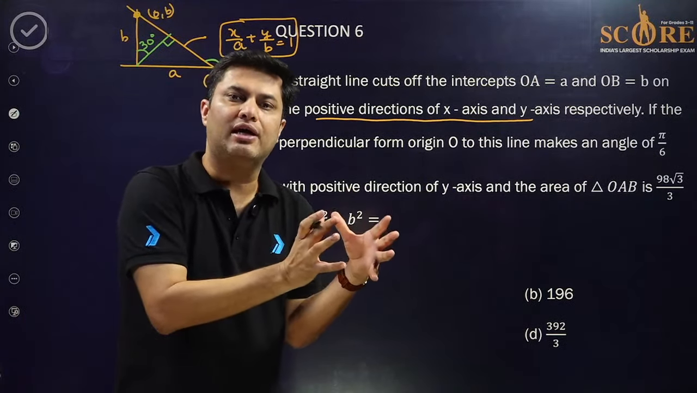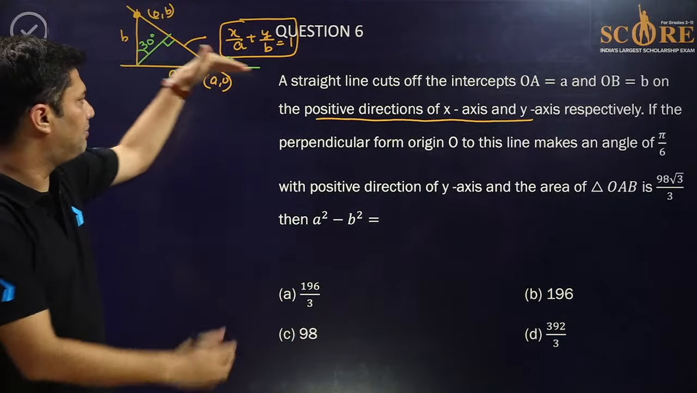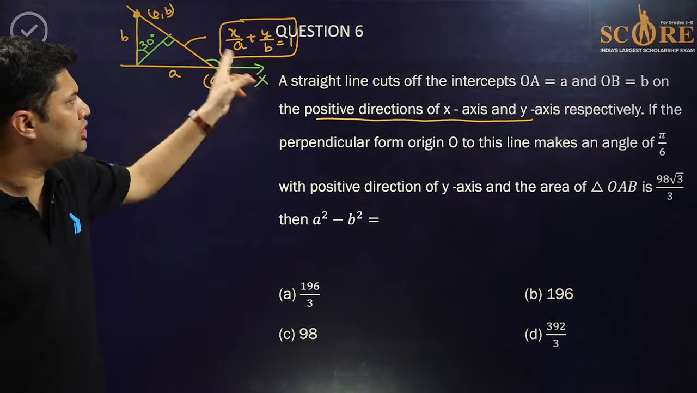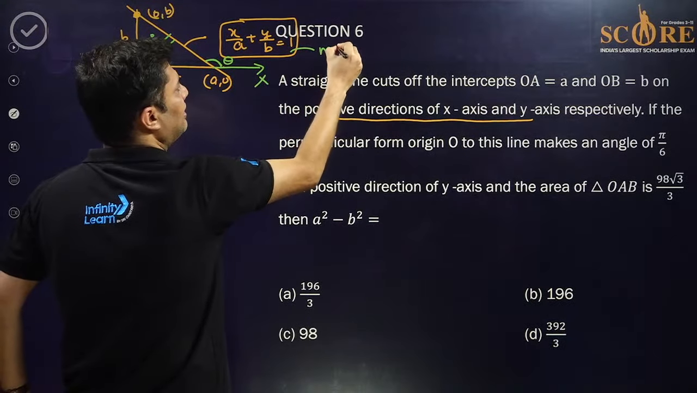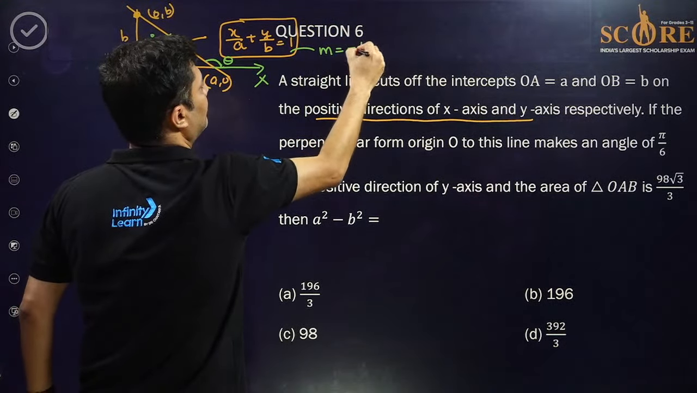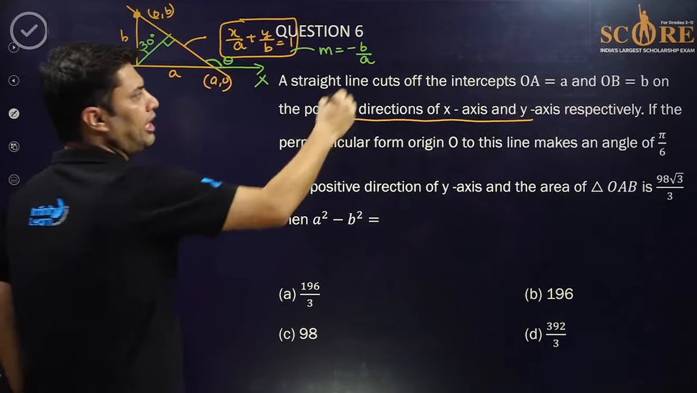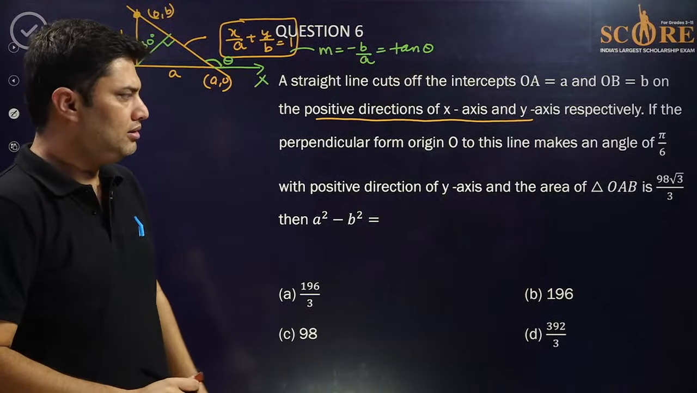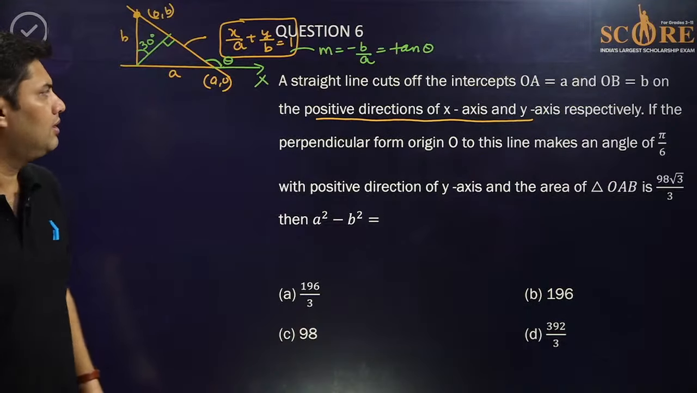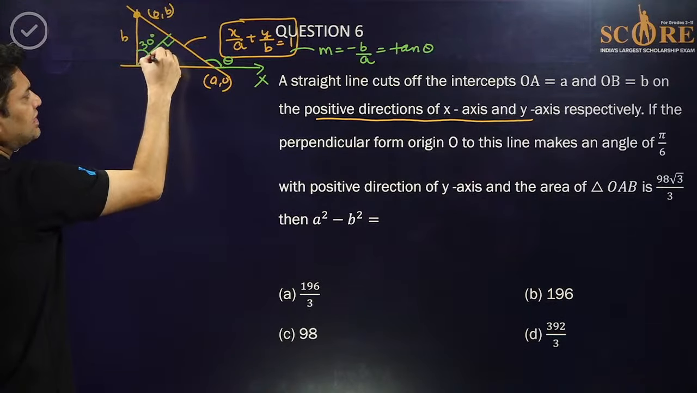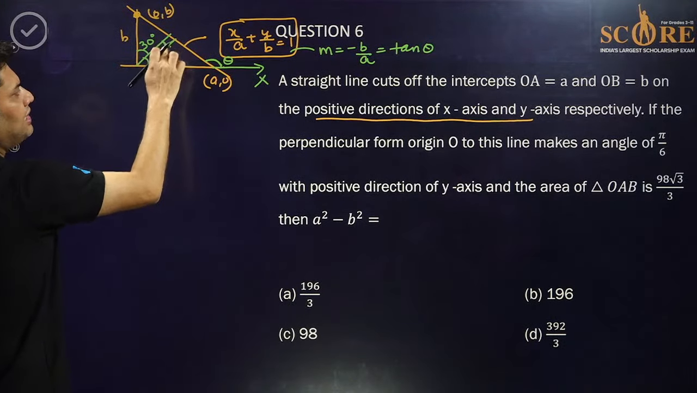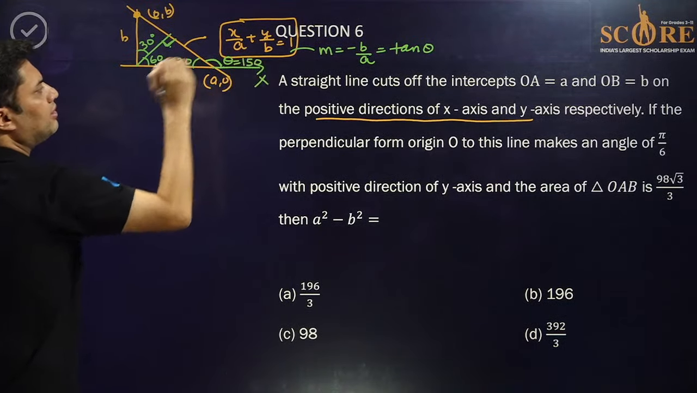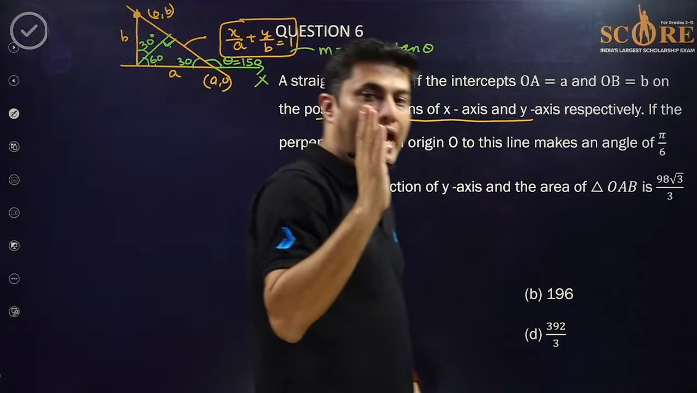Slope is tan of theta, where theta is the angle made by the line with the positive direction of the x-axis. Can you find this angle? Because we know the slope, because the slope of this line is minus b by a. Can you tell me it is tan theta? So you'll have one relation between a and b. If this is 30, this is 60. This is 90, 90, 60, 150. This is 30, so this is obviously 150. So 150 is the angle.